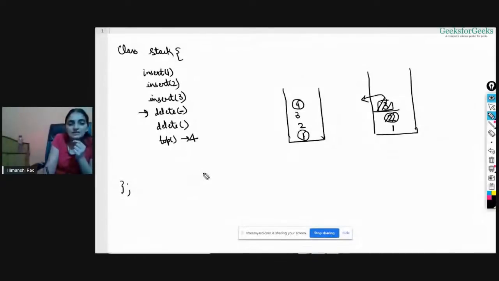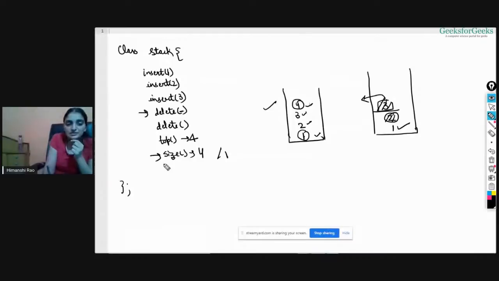Okay. Now let's say I want to check the size. What is the size? Size is actually the number of elements inside my stack. How many elements are there in this stack? 1, 2, 3, 4, right? 4 elements are there, so size will be 4. And in this case, only one element is there, so size will be 1, right? Okay, so this is how you can check the size.